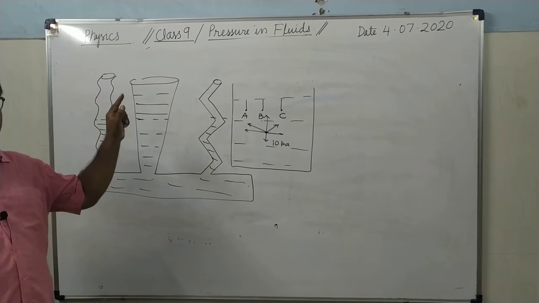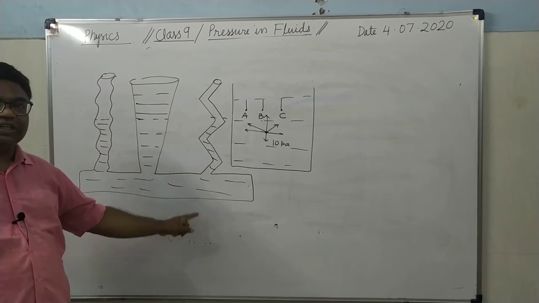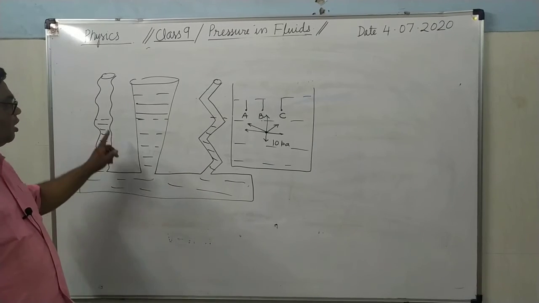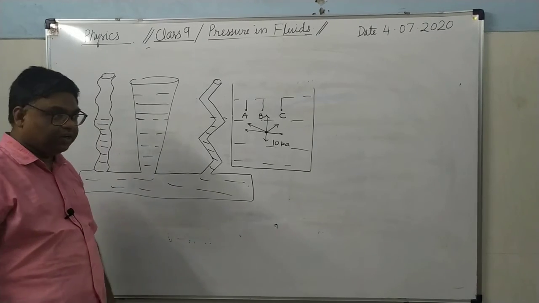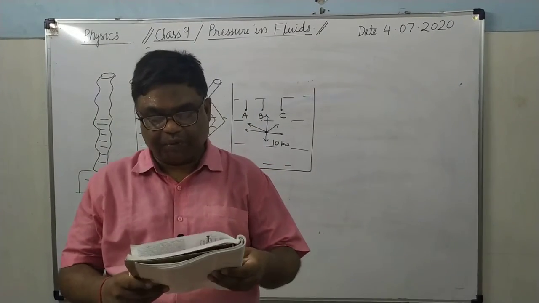Number 3, pressure increases with increasing depth. Number 4, pressure increases with increasing density of the liquid. And number 5, liquid seeks its own level. It is clear?